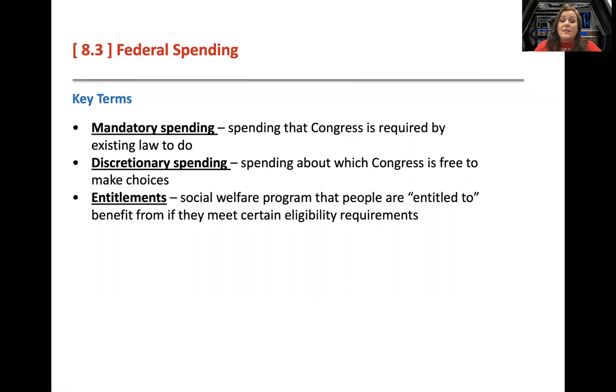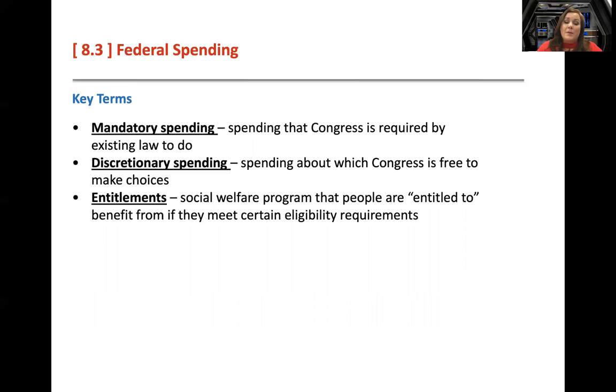Discretionary spending, this is one where Congress is free to go, yeah, I don't want to pay for that anymore. Ooh, let's do that program. That is the amount that they can use year to year to further their own agenda, like helping the poor, something like that. One of the big problems with discretionary spending, though, is the military falls under discretionary spending. It is not mandatory spending, so that tends to be the one area where the government will make some of the biggest cuts is military spending, and we'll talk about why later on.